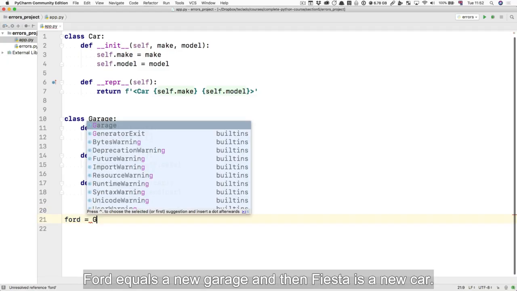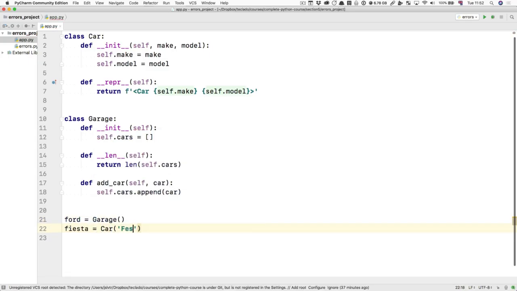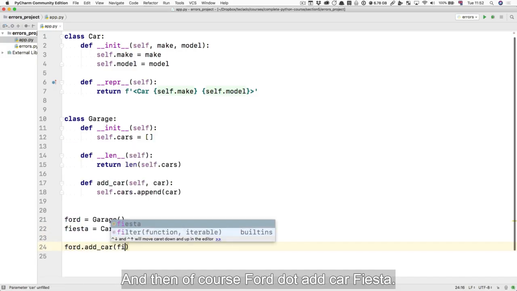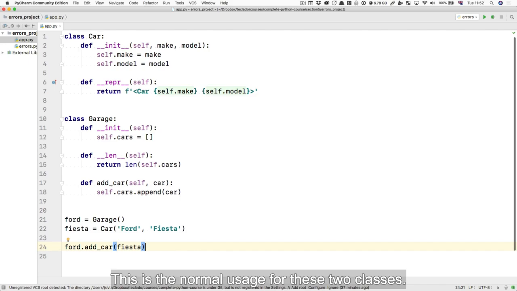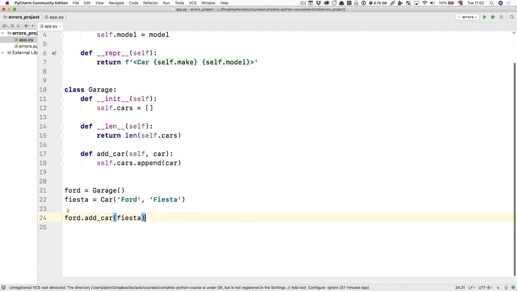Ford equals a new garage, and then Fiesta is a new car. And then, of course, Ford.addCar, Fiesta. This is the normal usage for these two classes.